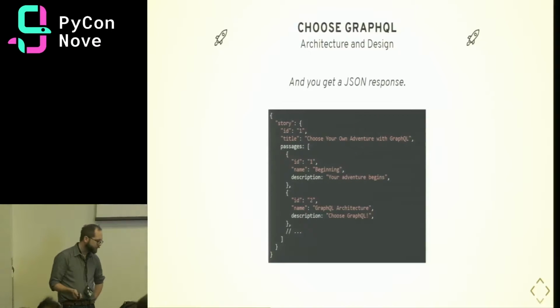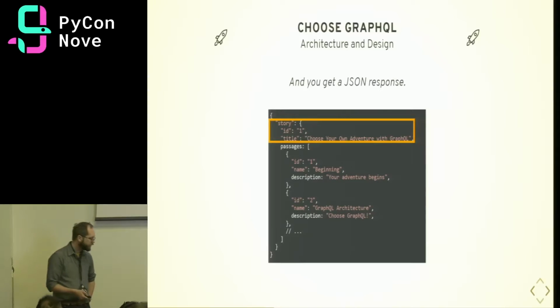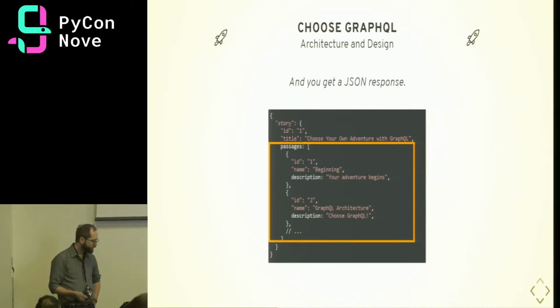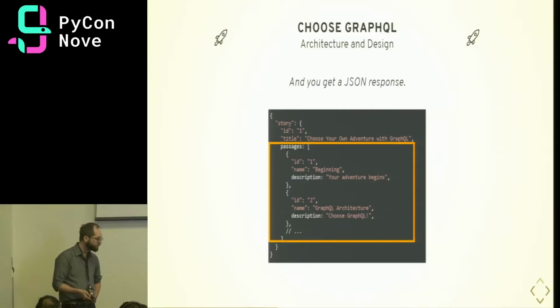When we send that to the server, we'll get a JSON response back. And that JSON response will only have exactly the data that we asked for. So we'll only get the ID and title for the story, and for each passage, we'll only get the ID, name, and description without the extra fields that we don't want.